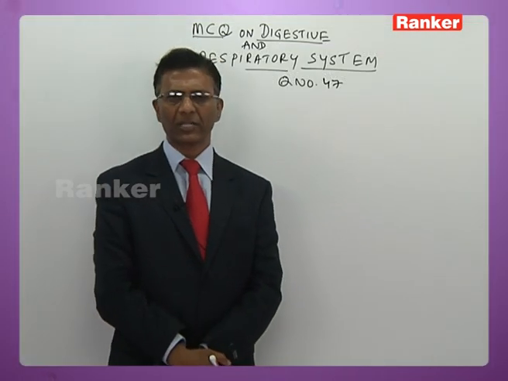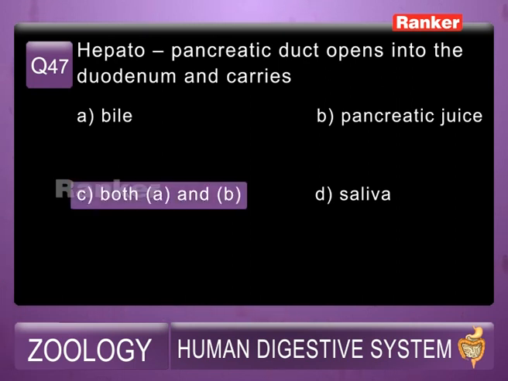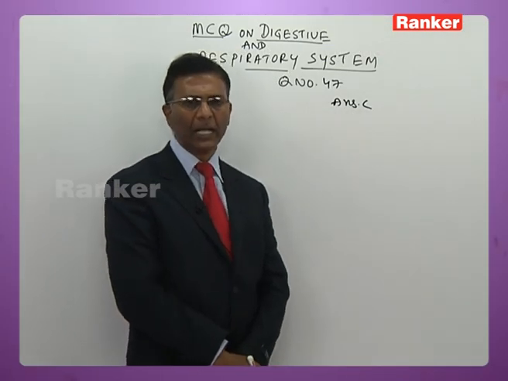47th question. Hepatopancreatic duct opens into duodenum and carries: A. Bile, B. Pancreatic juice, C. Both A and B, D. Saliva. So the answer has to be C, that is, it carries both bile juice and pancreatic juice. That's why it is called hepatopancreatic duct.